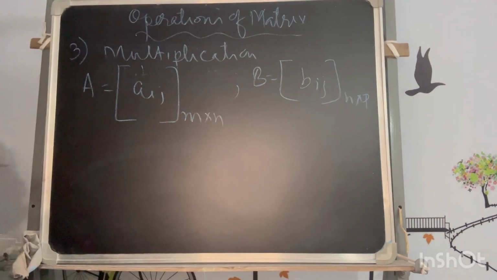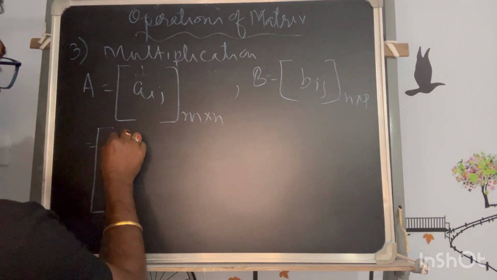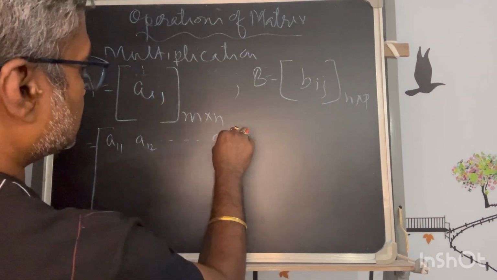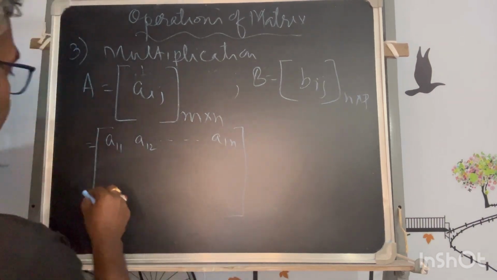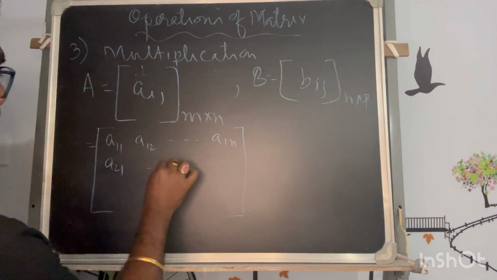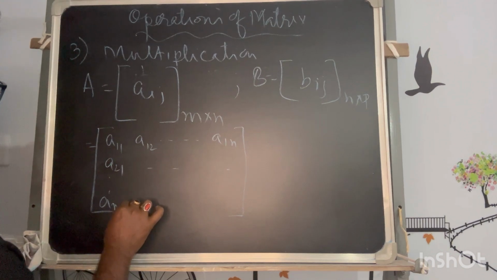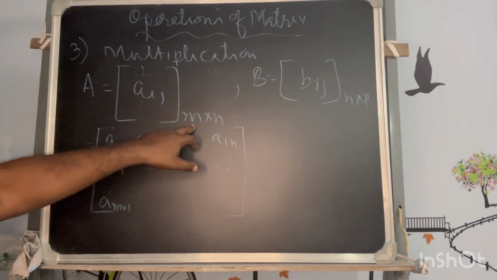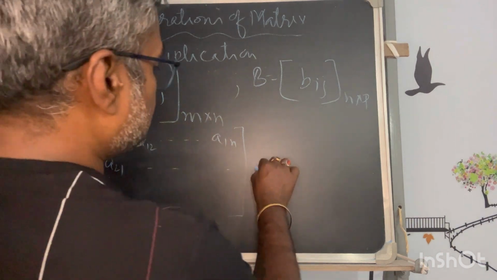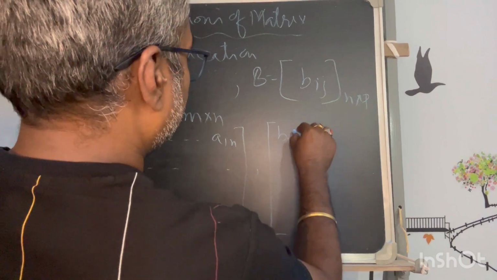Okay, so now if this is being represented in elaborated form, so A11, A12 like that, it has to go to A1n, and this is A21 like that, it will go to Am1. Number of rows m maximum, number of columns n, and so if I represent B it will be B11